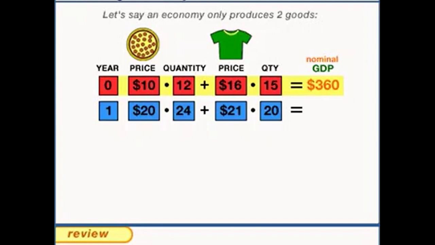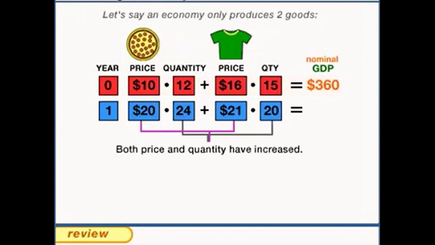Now, I'm interested in what's happening to prices between the year 2000 and the year 2001. Since there are two different goods being produced, our overall measure of prices has got to be some kind of weighted average of the change in prices. And the way in which that weighted average is calculated is what distinguishes the Consumer Price Index from the GDP deflator. Let's look first at the method used in calculating the Consumer Price Index.